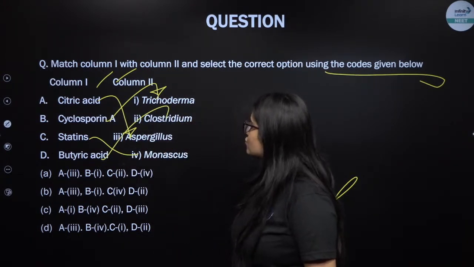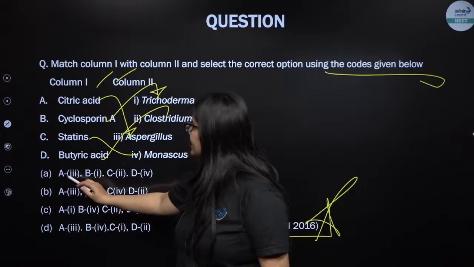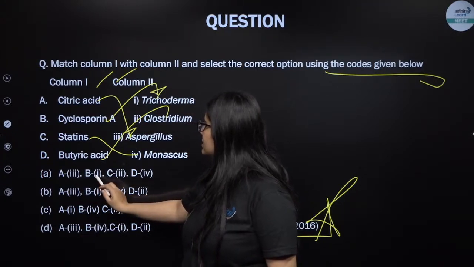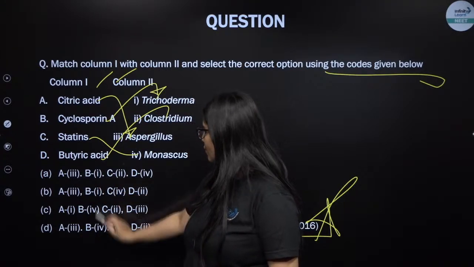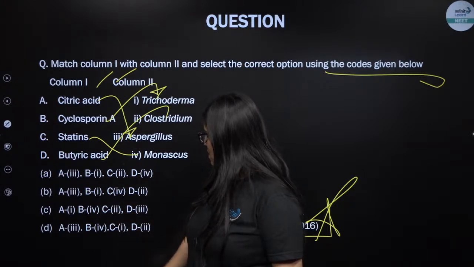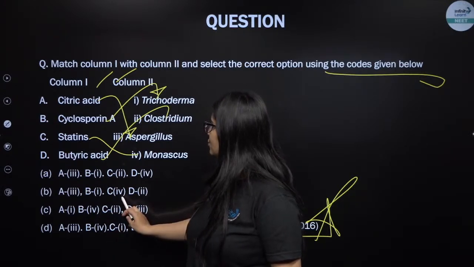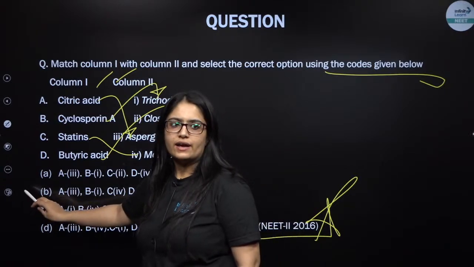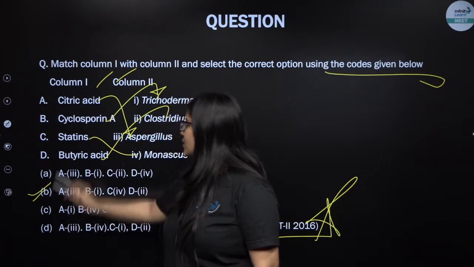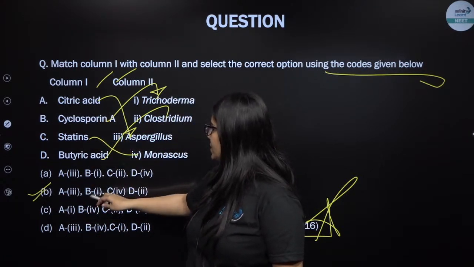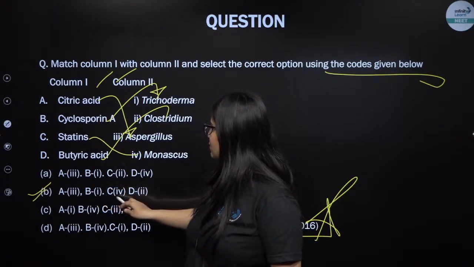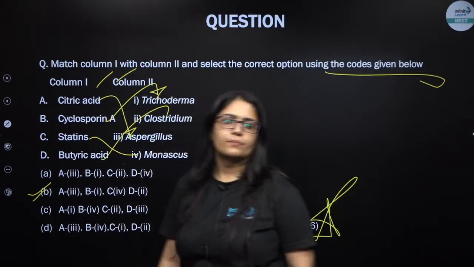So A should go with 3, B should go with 1, C should go with 4, and D should go with 2. So B should be the right one. Yeah, everybody says B. That should be the one.